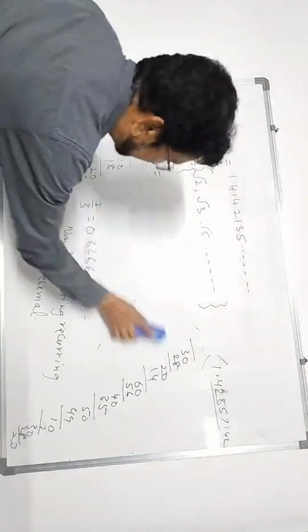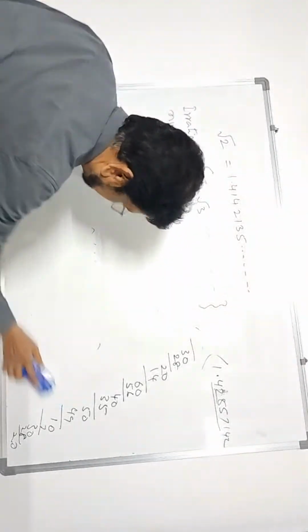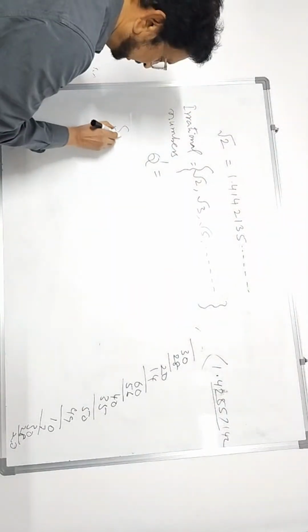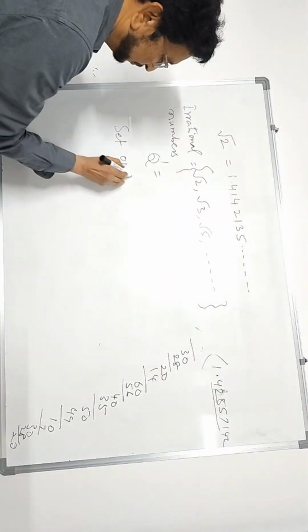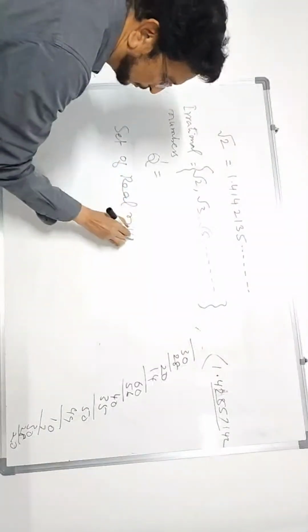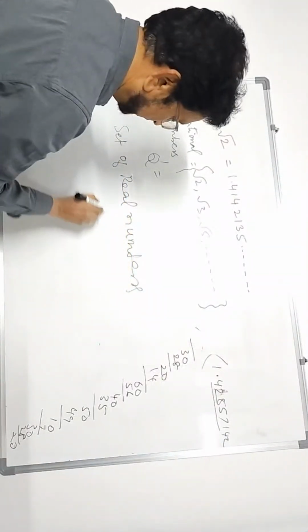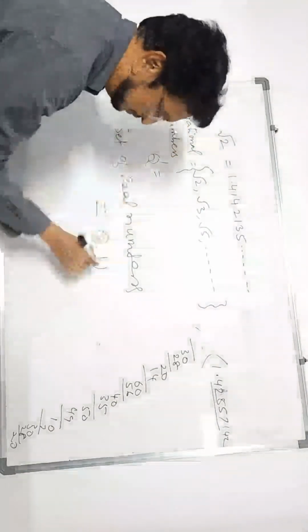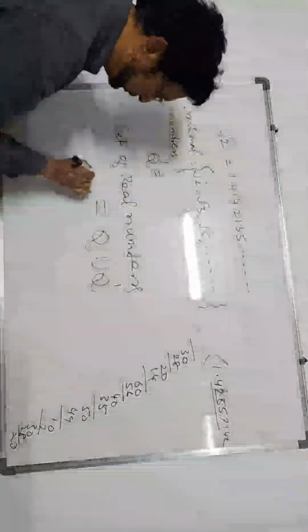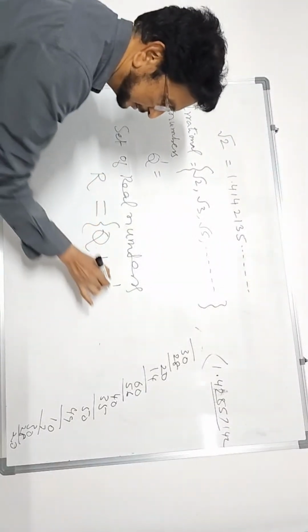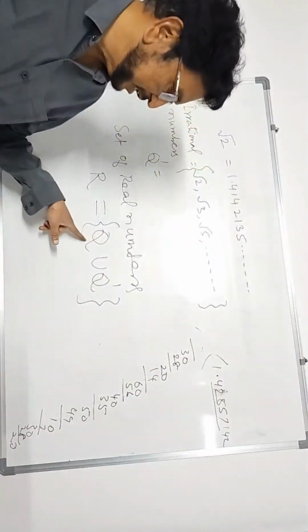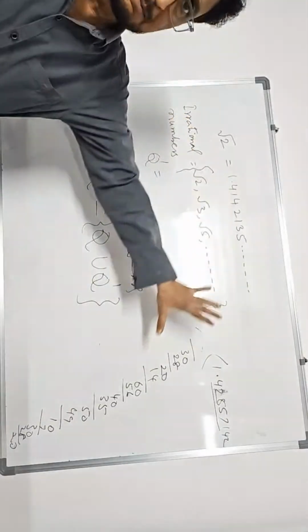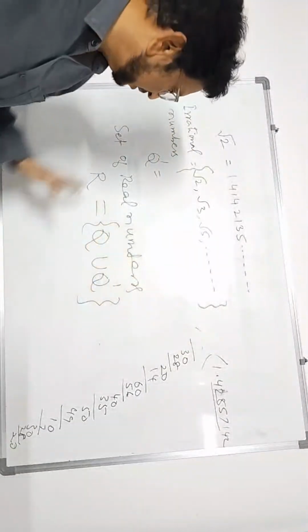Now if you join the set of rational and irrational numbers together, it becomes the set of real numbers. The set of real numbers is a very big set. The set of rational numbers and the set of irrational numbers together constitute the set of real numbers. Rational numbers union Q complement, meaning irrational numbers, together are called the set of real numbers.